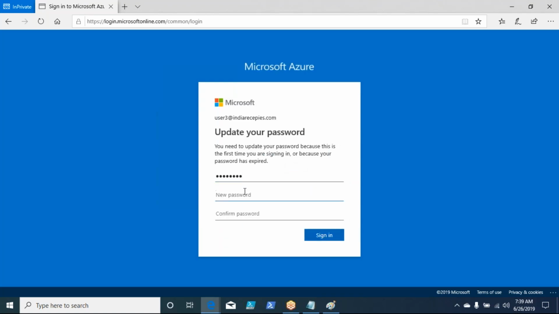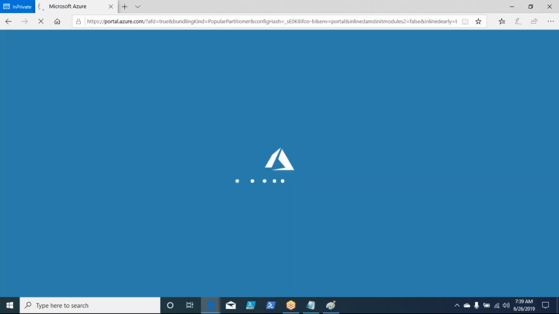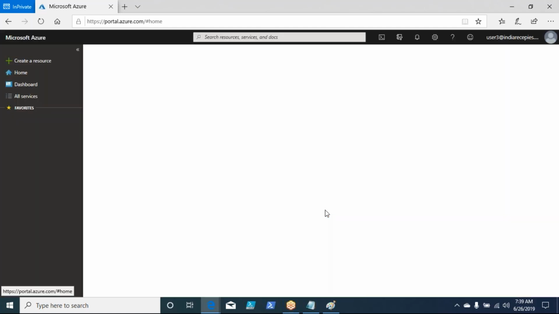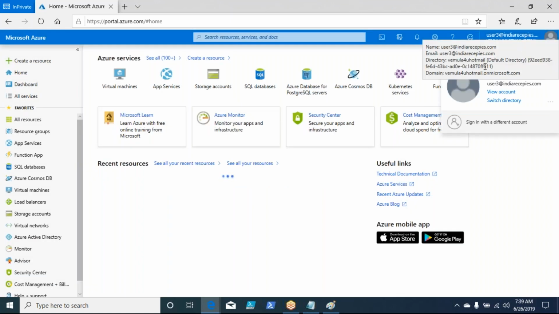Right. The password. Right. So it authenticates and logs in with the new user ID that you create. Right. If you go and look at this, right.